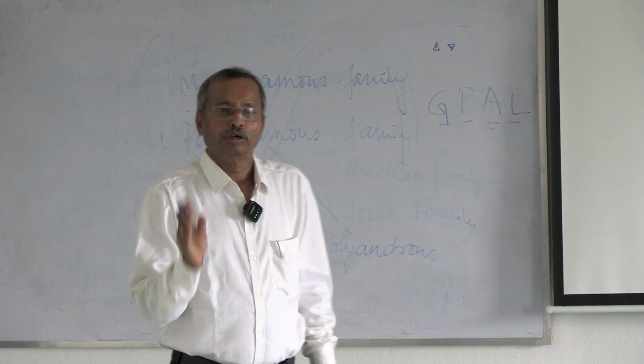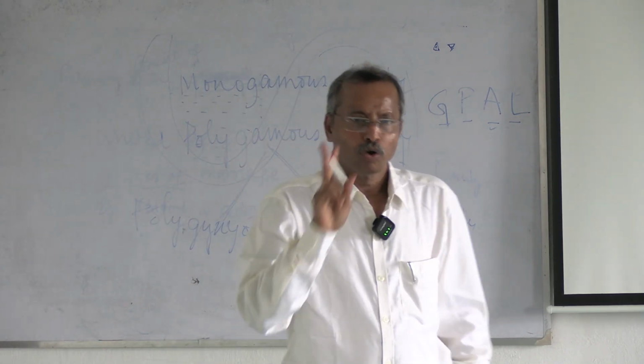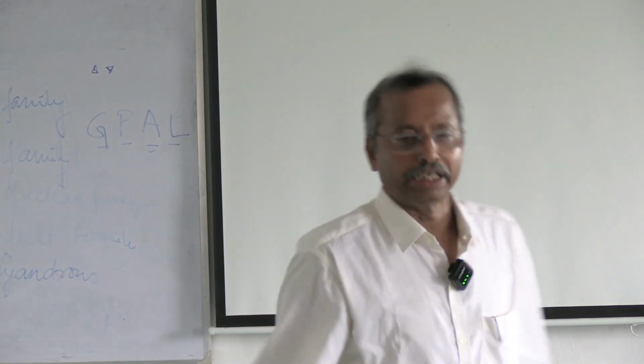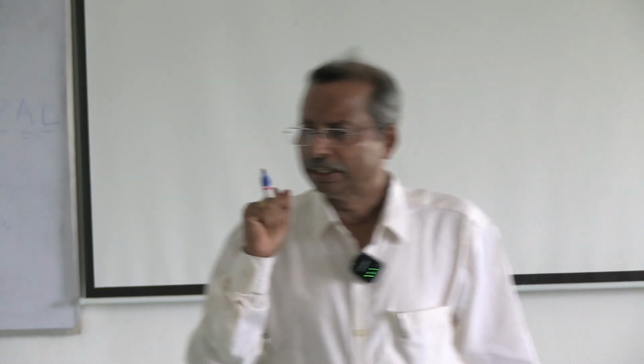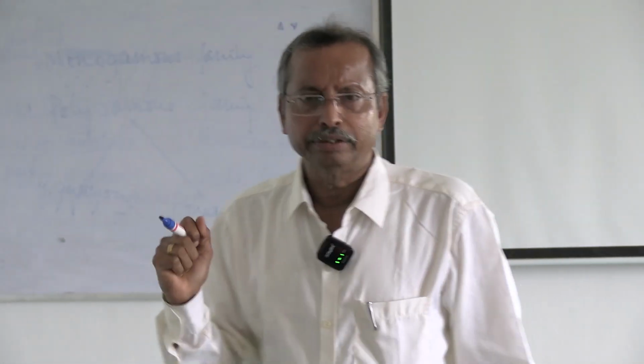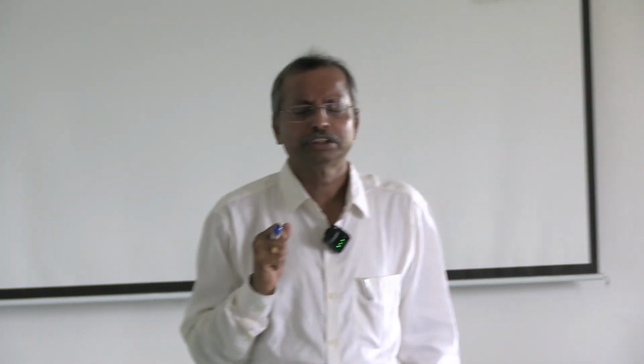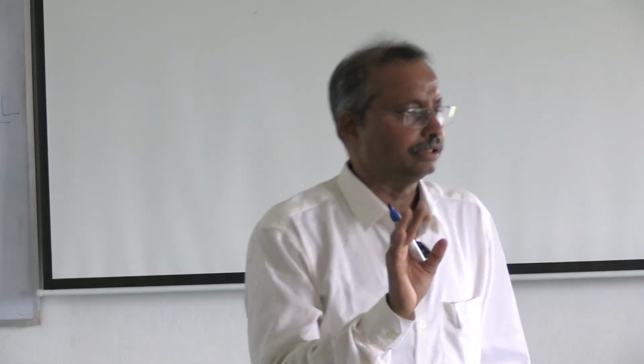Polygynous and polyandrous. When one male gets married to more than one female, that is called polygynous. And in reverse, the next one is polyandrous. When one female gets married to more than one male, it is called polyandrous. Usually among the tribes it is found till today, especially in the case of the Toda in the Nilgiri Hills, we can see it. So this is about the family.